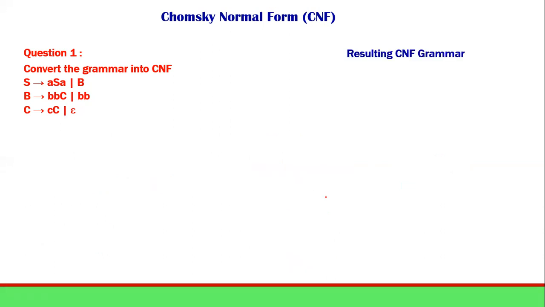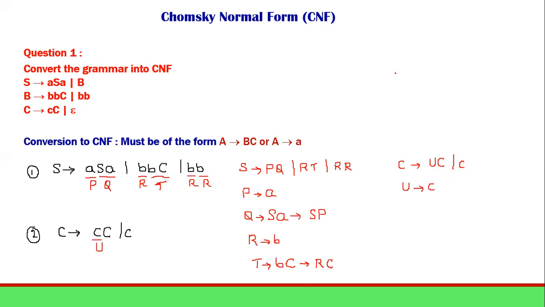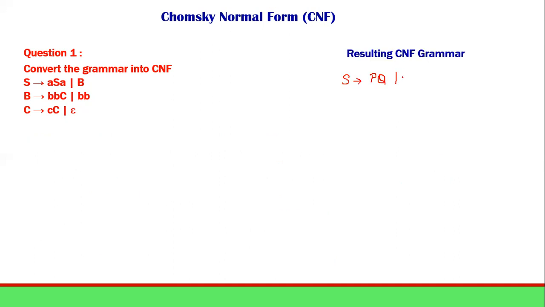So we can write the resultant grammar. S determining PQ or RT or RR, and then we have P. P is nothing but A, P determining A, and then Q determining, what is Q?